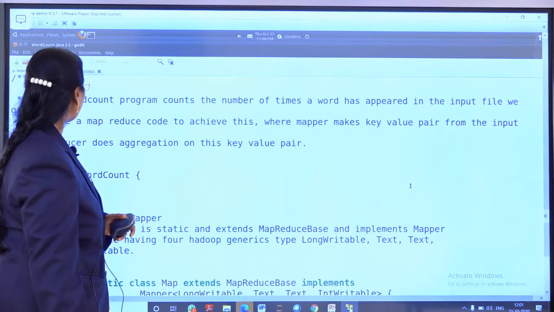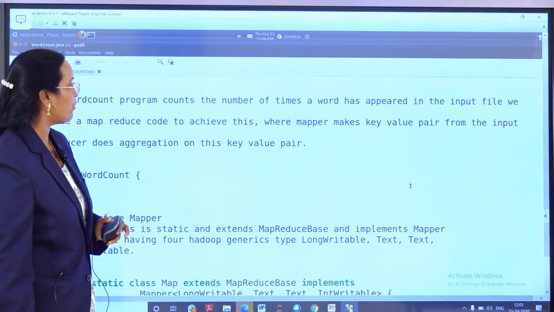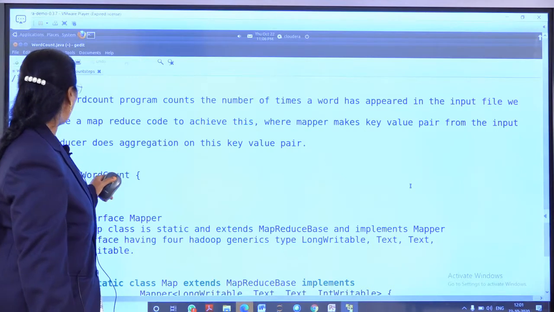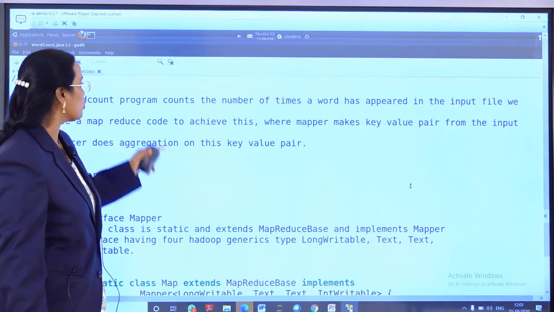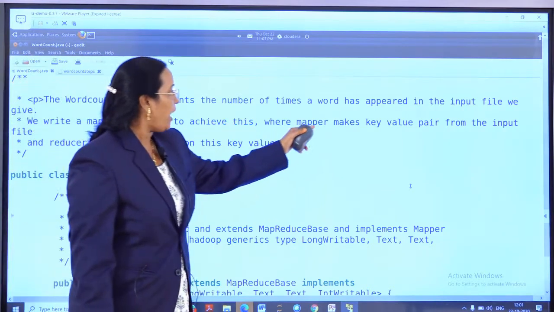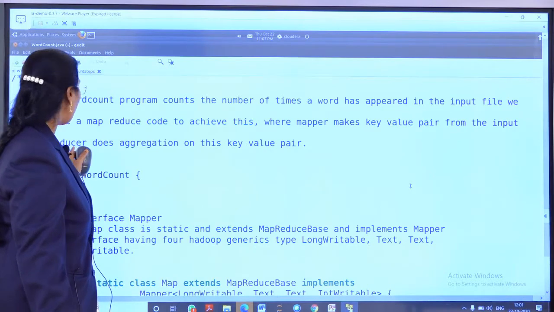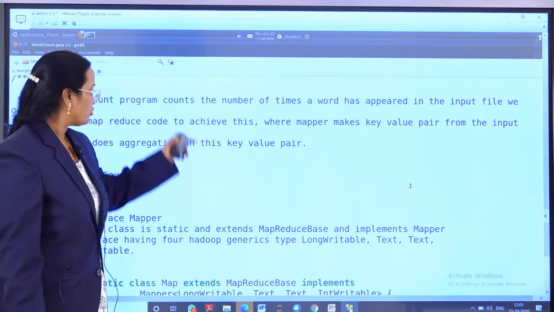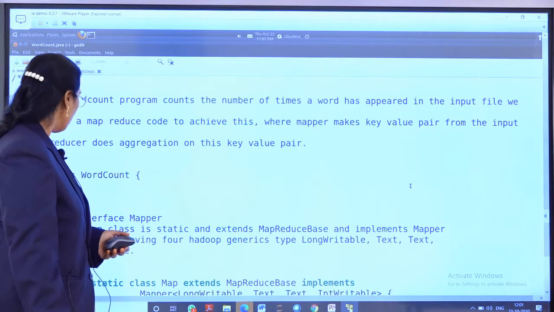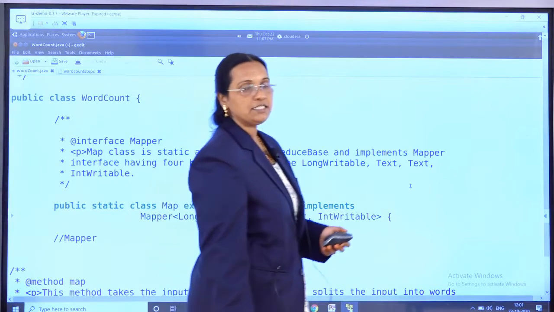So I repeat once again, the word count program counts the number of times a word has appeared in the input file we will be giving, and to do that job we are going to use MapReduce code, where mapper makes key value pairs from the input file and reducer does the aggregation job on the key value pairs. So like this the program works. So my program name is word count.